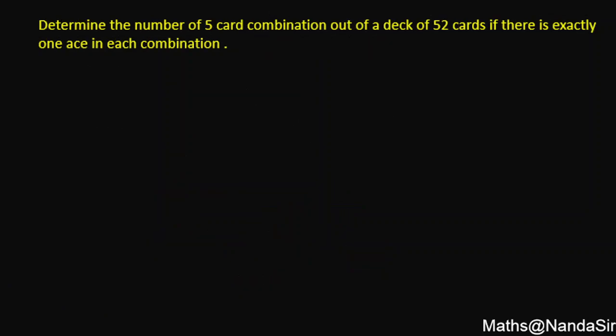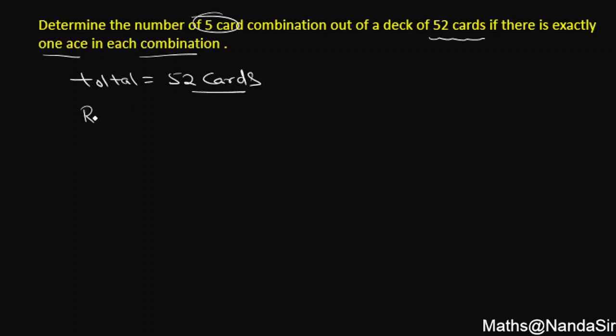Let's see the next question. Determine the number of 5 card combinations out of the deck of 52 cards if there is exactly one ace in each combination. How many cards do we require? 5. So student, आपके पास टोटल कितने कार्ड हैं वो उन्होंने पहले मेंशन किया हुआ है, क्योंकि हम प्लेइंग कार्ड्स की बात कर रहे हैं. टोटल 52 कार्ड्स आर देयर. बट जो हमारी रिक्वायरमेंट है, what we required, 5 cards with the condition, exactly one ace in each combination.